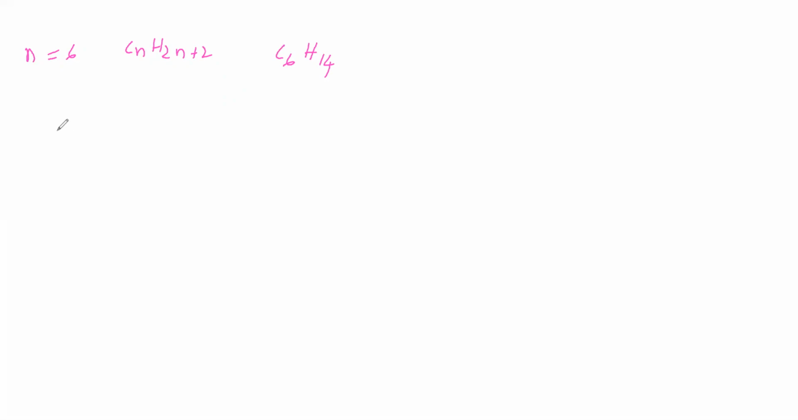Now 6 carbons. Those 6 carbons we will write straight: 1, 2, 3, 4, 5, 6. 6 carbons we have written. Between carbons we will give the bonds. So next we will write 6 carbons like this: 5 carbons straight, 1 carbon down. Between carbons we will give single bonds.